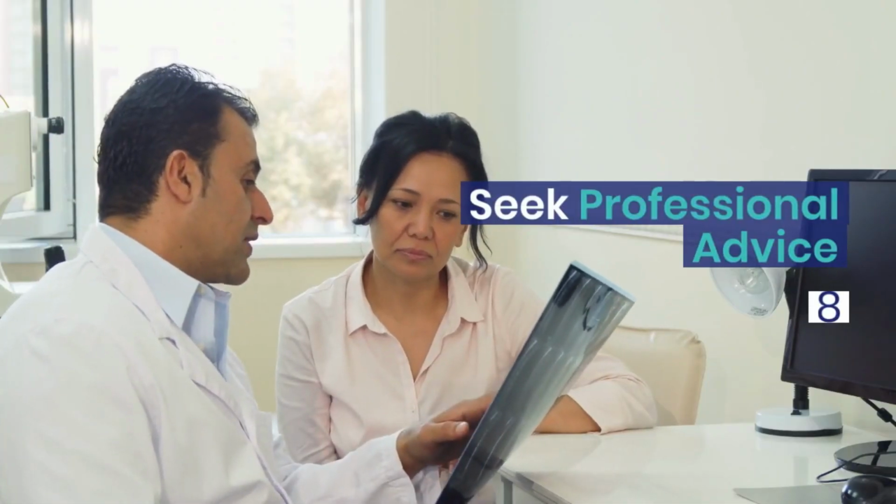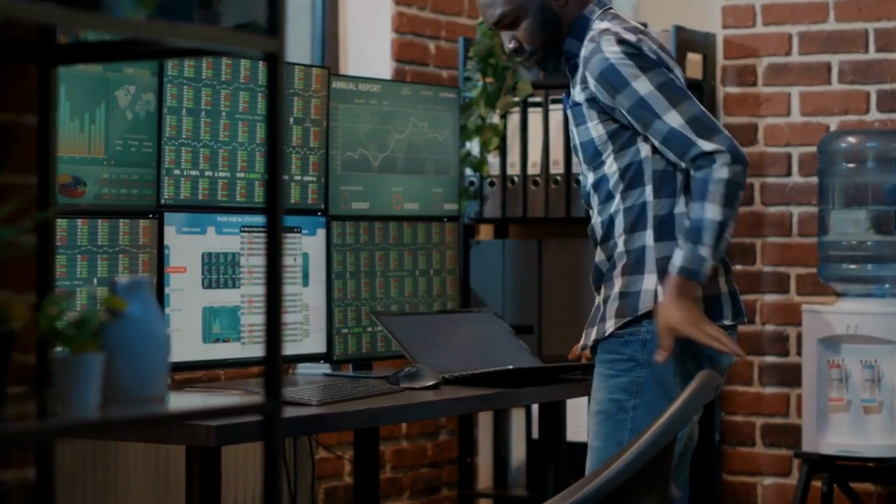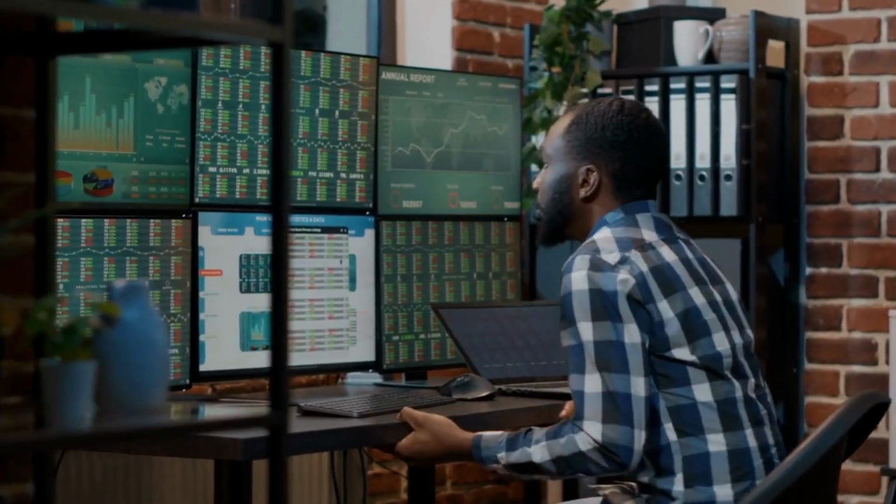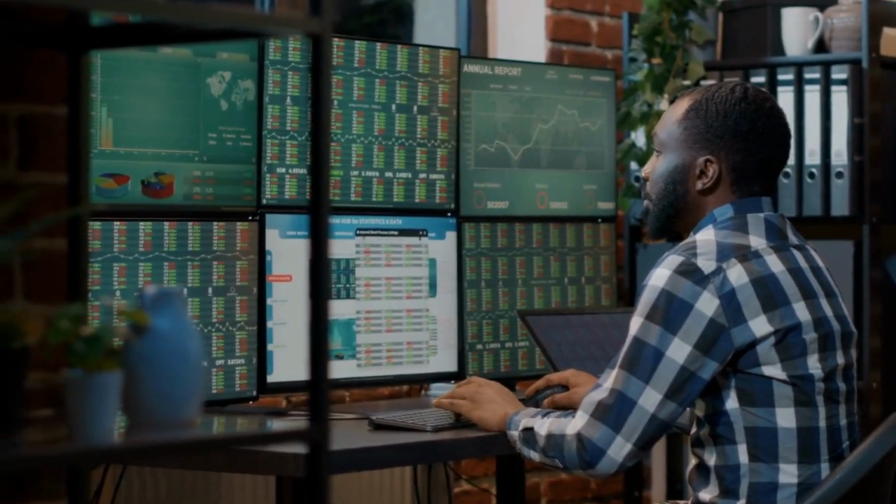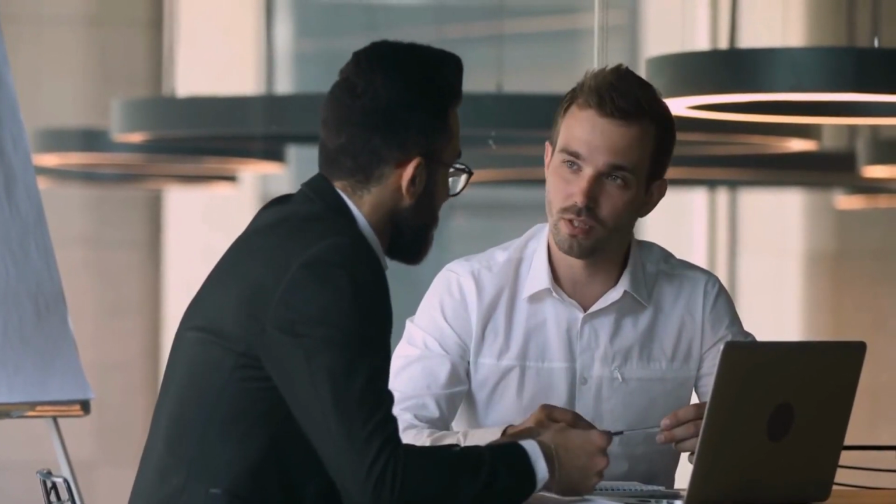8. Seek professional advice. If you're unsure about investing or lack the time and expertise to manage your investments, seeking professional advice from a qualified financial advisor can be beneficial. A financial advisor can help you define your financial goals, assess your risk tolerance, and develop an investment strategy that aligns with your objectives. They can provide personalized guidance, monitor your investments, and make adjustments as needed. A professional advisor can also help you navigate complex financial markets and provide valuable insights based on their experience and knowledge. However, it's important to choose a reputable advisor who acts in your best interest and clearly communicates their investment philosophy and fees.